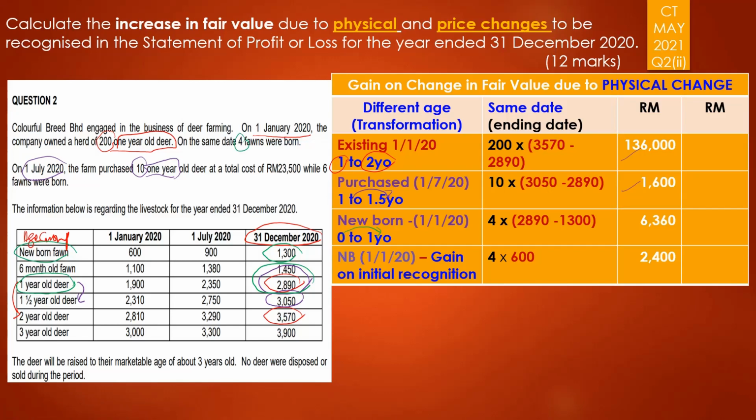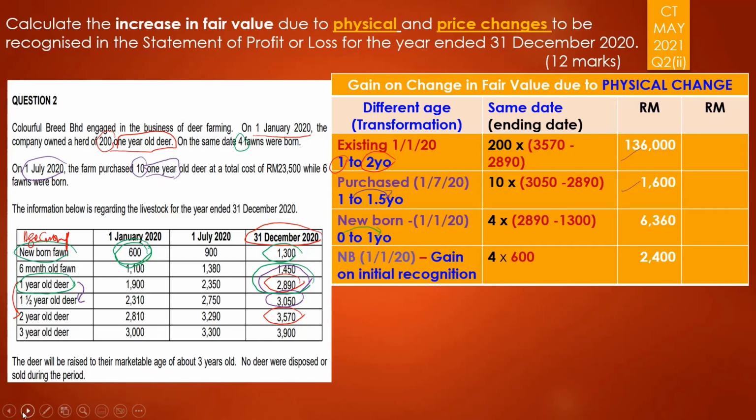At the same time, on the day it was born, that was on 1st of January 2020, the 4 fawn also have their fair value. On the day it was born, you can see that it was 1st of January, right? So that is the one that you need to focus on as well, and you need to include that as what you call gain on initial recognition. The biological process gave rise to the 4 newly born fawn, and they already have a value of 600 at the moment they were born, the 4 of them. So you have 2,400.